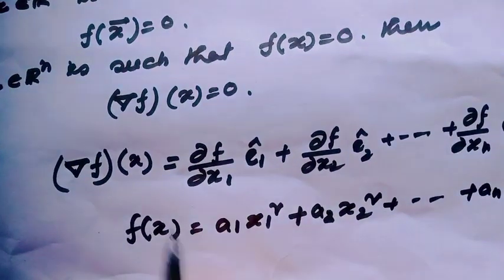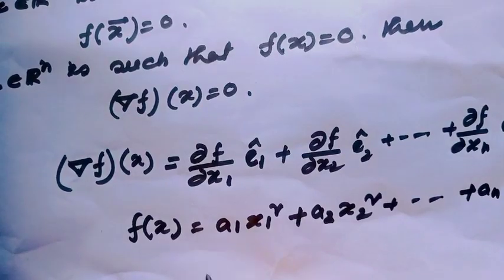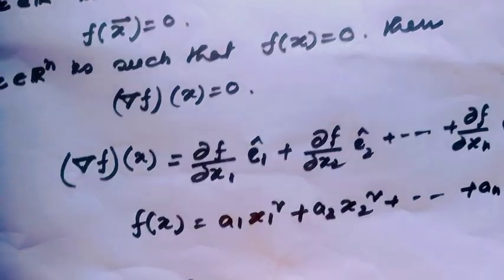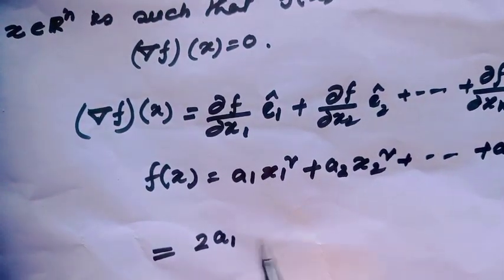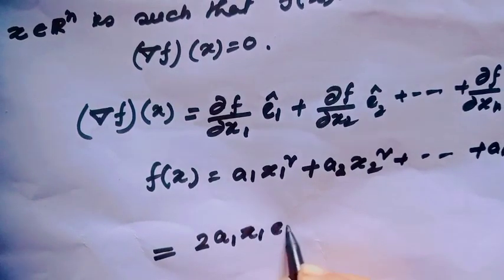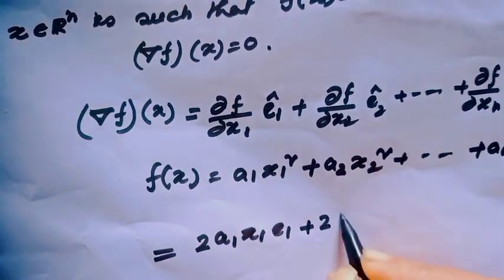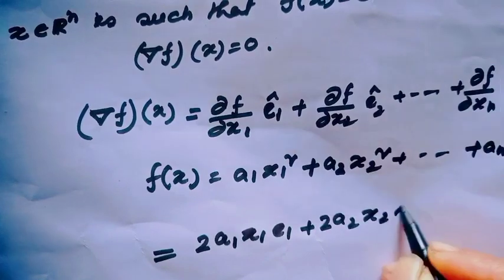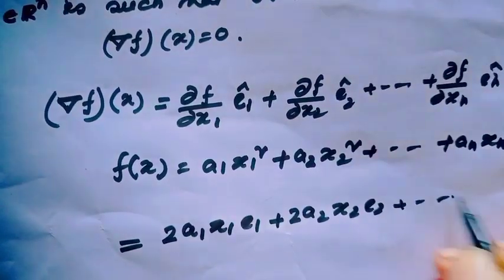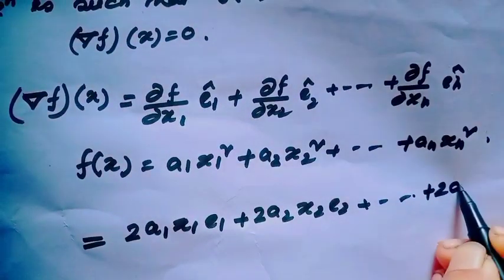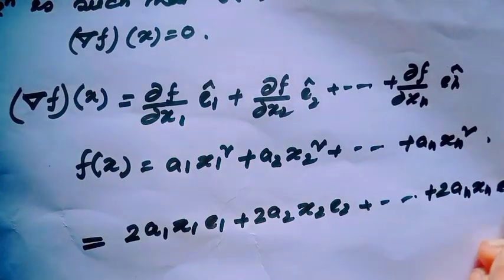Then putting in this value, this would be 2a1 x1 e1 plus 2a2 x2 e2 up to 2an xn en.